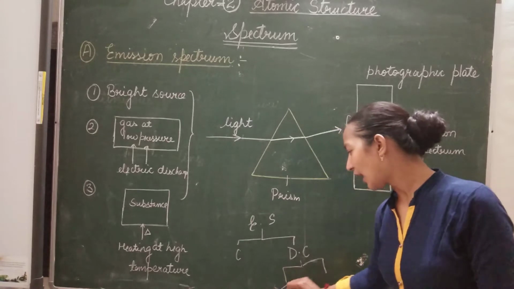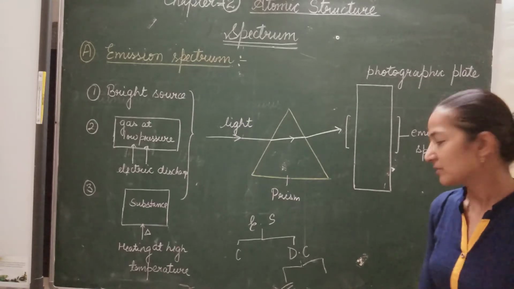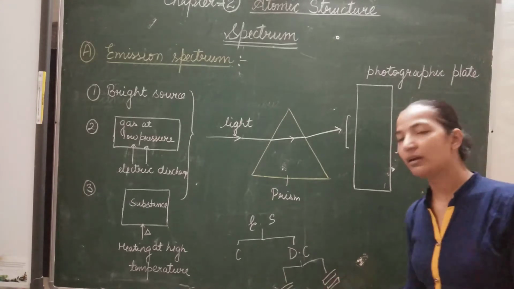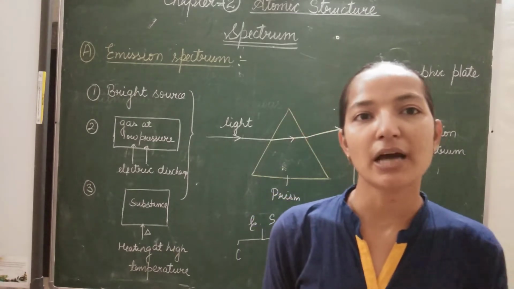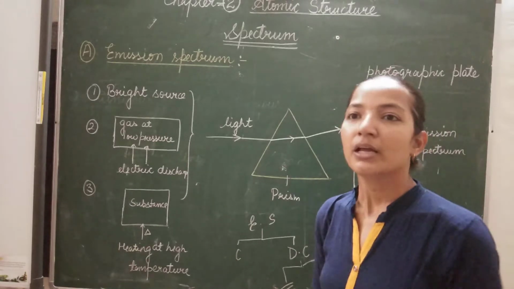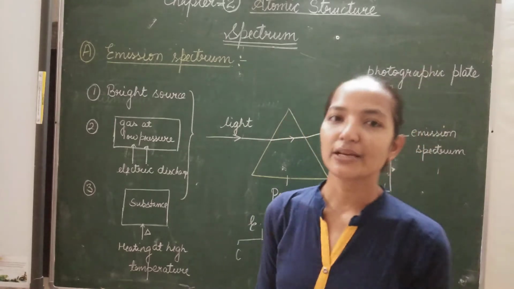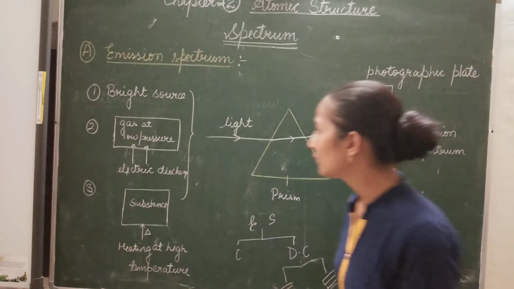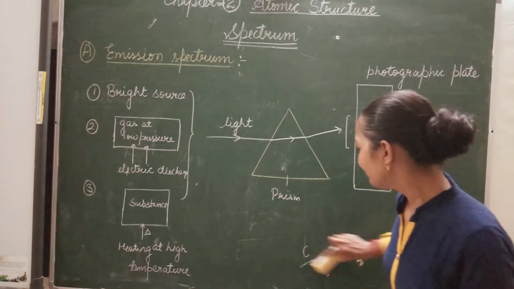In line spectrum, we obtain lines separated by some dark spaces, and in band spectrum we obtain bands of several colors which are also separated by black spaces, or we can say dark spaces. Next, the second one is the absorption spectrum. That is also of two types, line as well as band spectrum. So in this session, one by one we will study the different types of spectrum. Let's start with the first type of spectrum, that is emission spectrum.